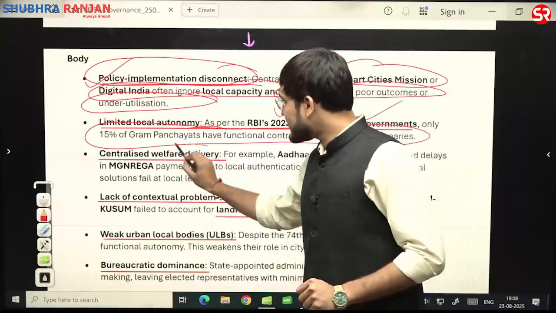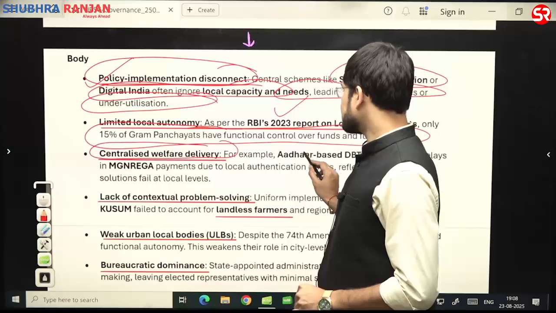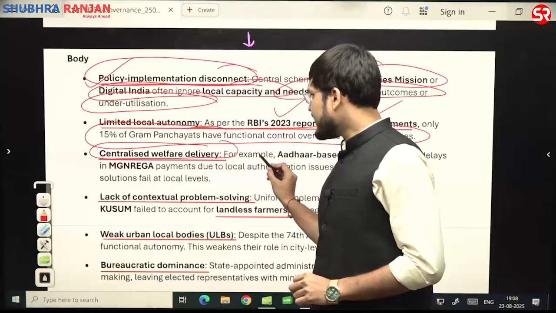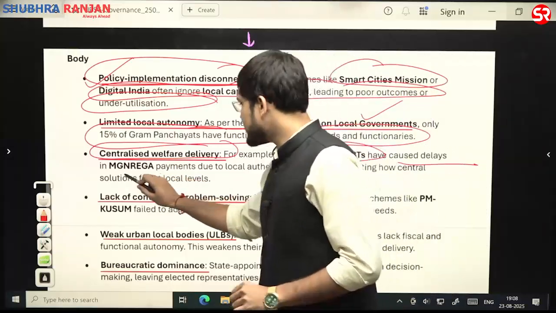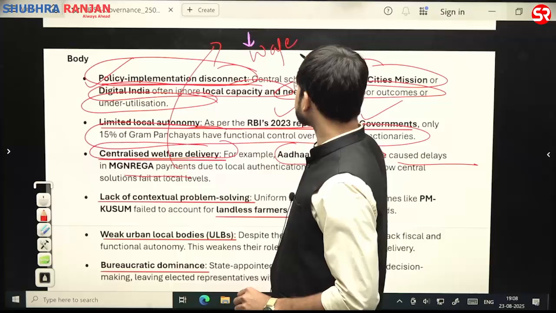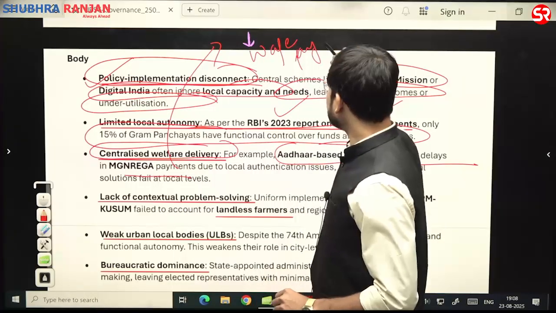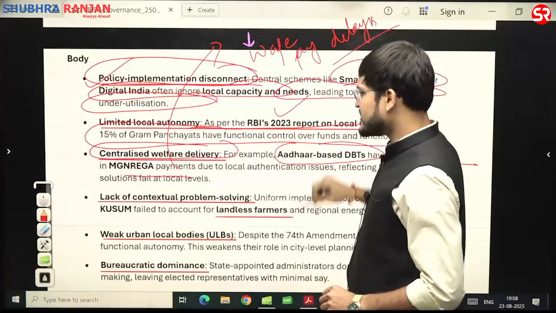For example, centralized welfare delivery has been there. अब क्या होगा कि for example Aadhaar based DBTs have caused delays in MGNREGA payment, and thereby wage payment arrears have been there.